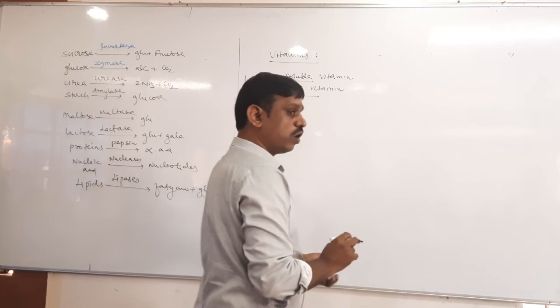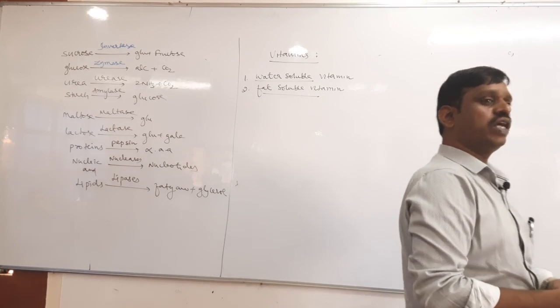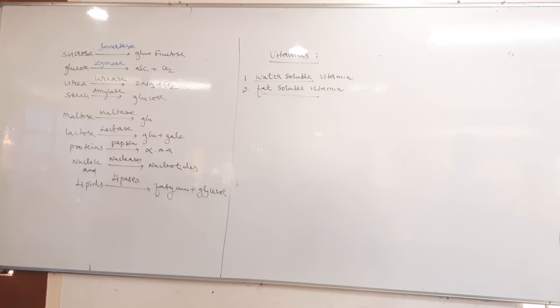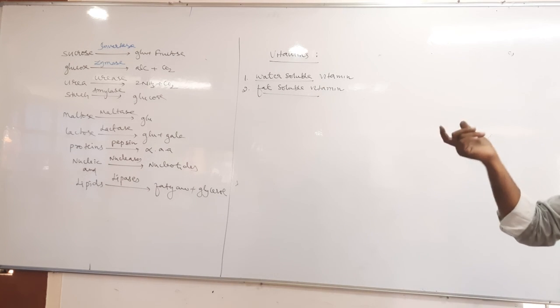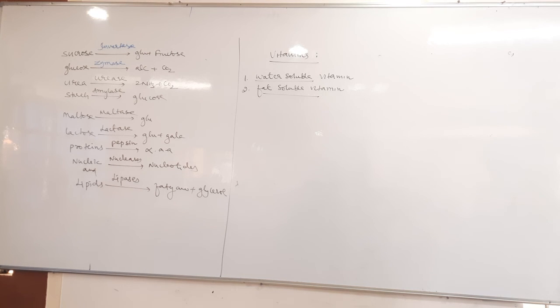Water soluble vitamins are soluble in water, and fat soluble vitamins are soluble in oil or fat. Important is which vitamins are soluble in water.